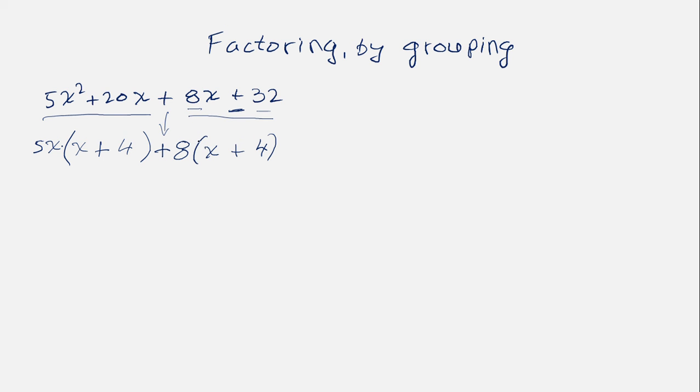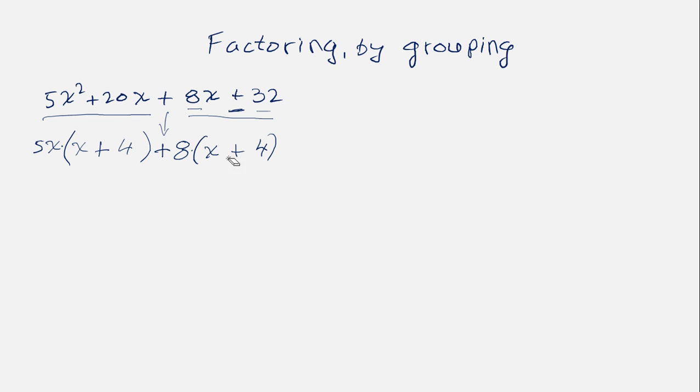And how do we know it's factored? Well, we have a product here. We have one factor, which is 8 in this case, times the other factor, which is x plus 4. But we are not done factoring because we have this plus between these two big terms, right? So now we are down from 4 terms to actually 2 terms: this big one right here, and then this term right here. To continue and finally get this factored, what we need to be able to see is that this big factor and this big factor actually have one piece that's completely the same, x plus 4, right?